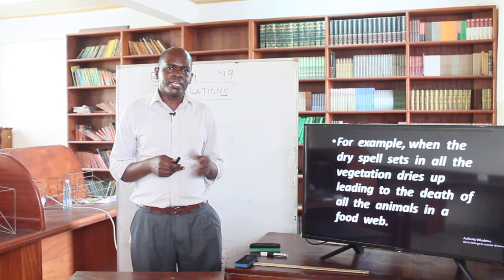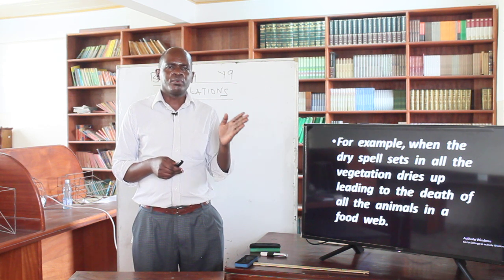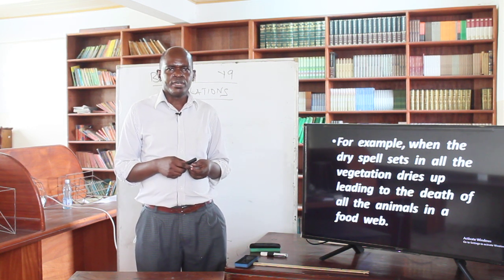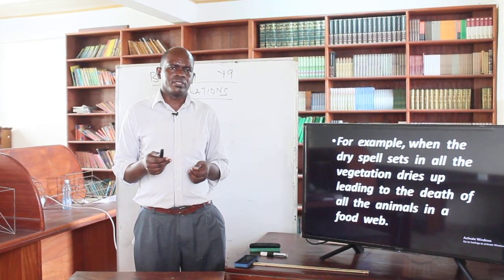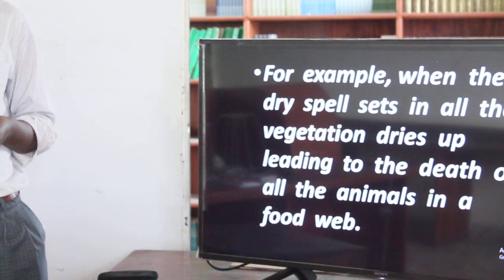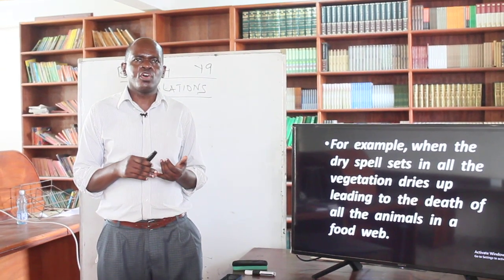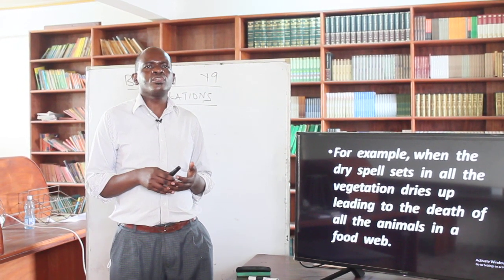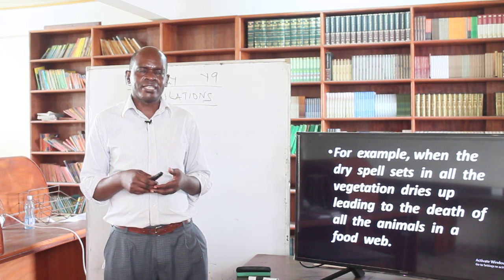Now, we talked about the reliability of food and also the reliability of the rainfall, which effectively affects the production of the food. An example we can give is when a dry spell sets in, definitely all the vegetation will dry up. When I talk about a dry spell, it means when we have dry conditions, when there is no rainfall for a very long duration. When the vegetation dries up, definitely the animals will die in such a system.